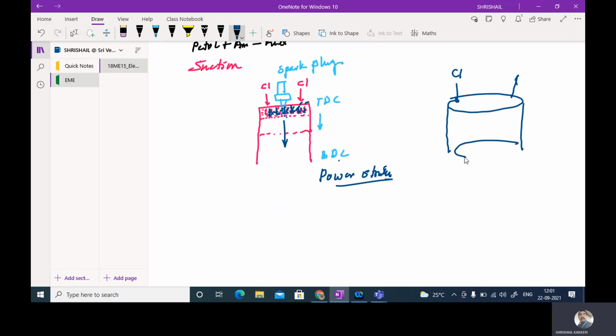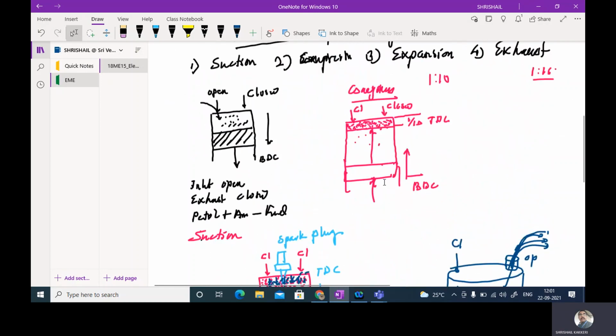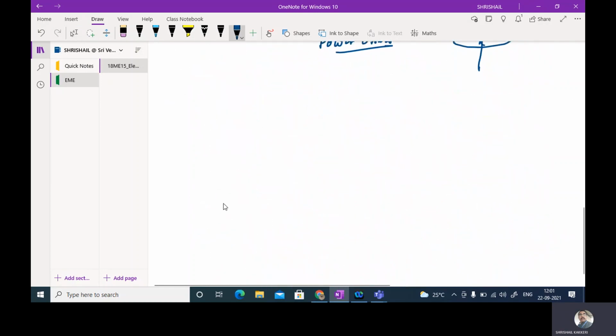And during the next stroke, what happens? The piston will start to move from the bottom dead center to the top dead center. The combustion product which is inside, with the exhaust valve already open, will be expelled to the atmosphere. So these are the 4 important strokes of the 4-stroke petrol engine.